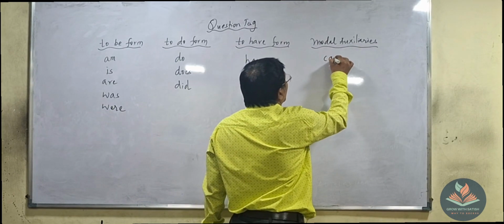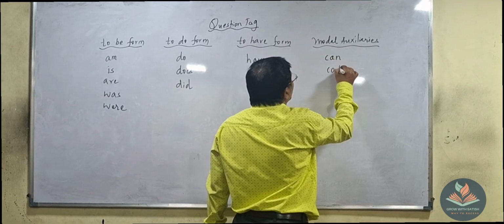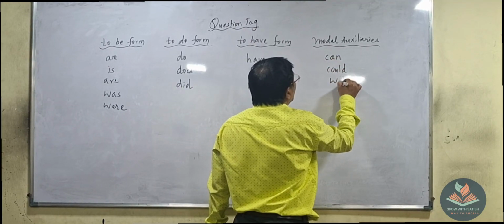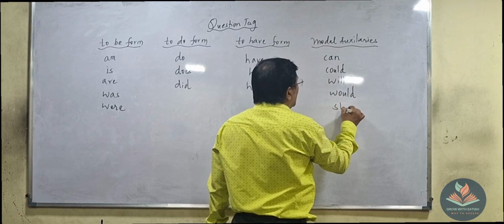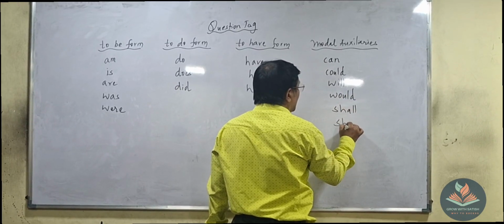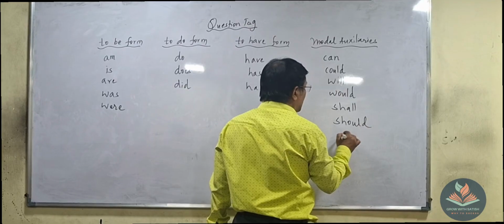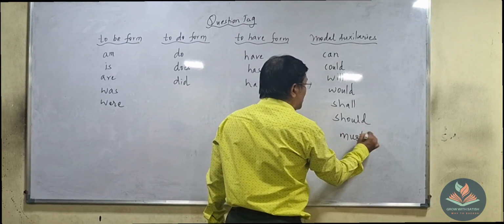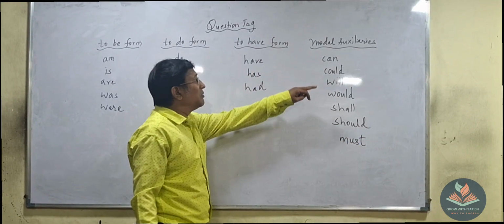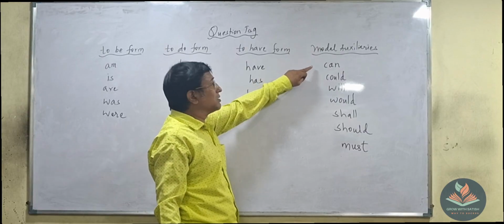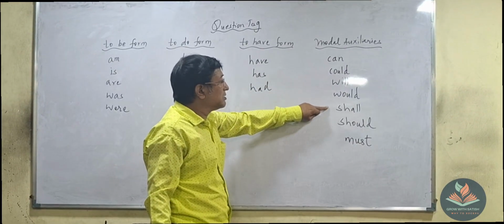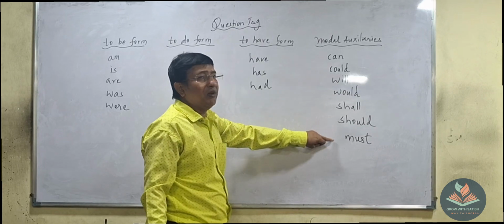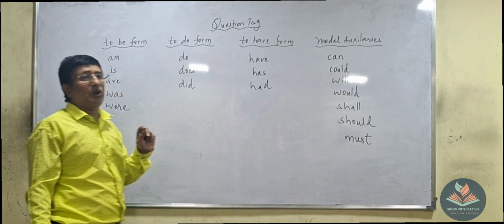What are the modal auxiliaries? Can, could, will, would, shall, should, and must. Now can you repeat the words after me? What are the modal auxiliaries? Can, could, will, would, shall, should, must. Now try to understand what exactly it is.